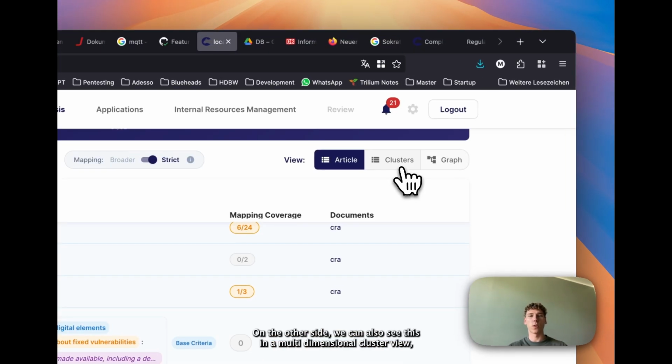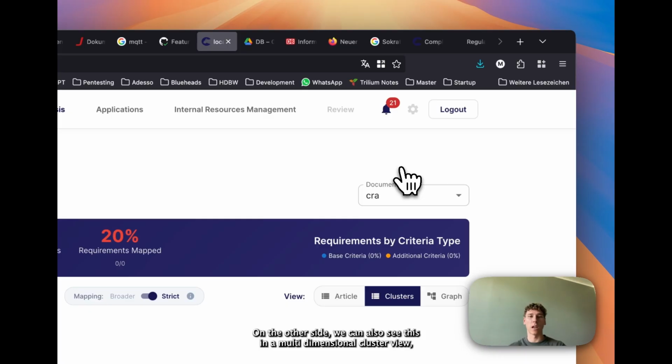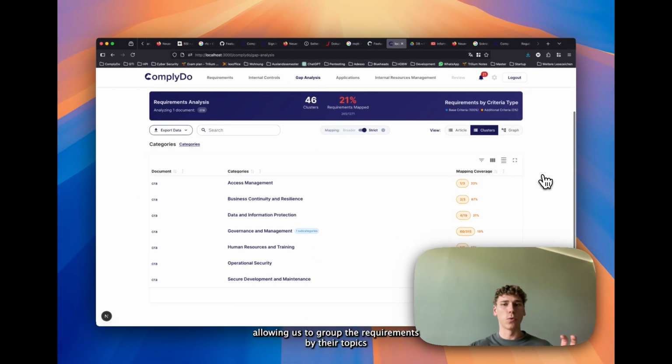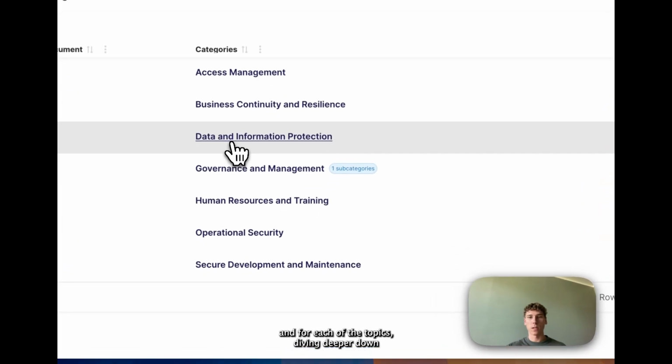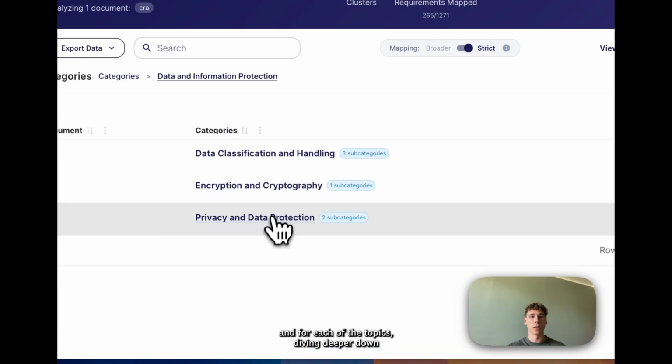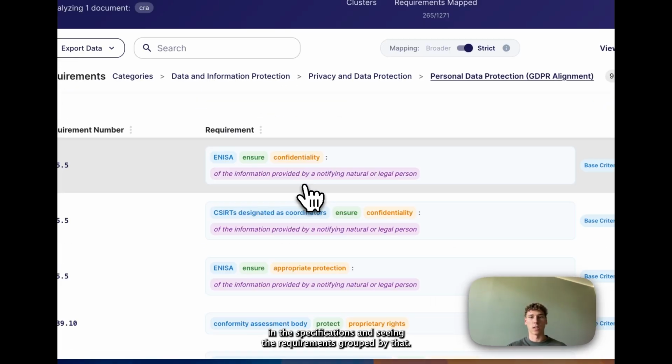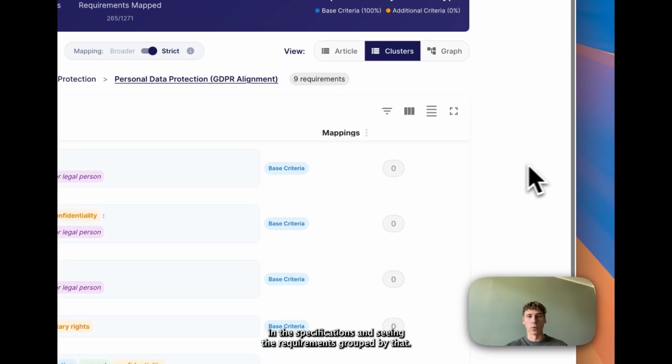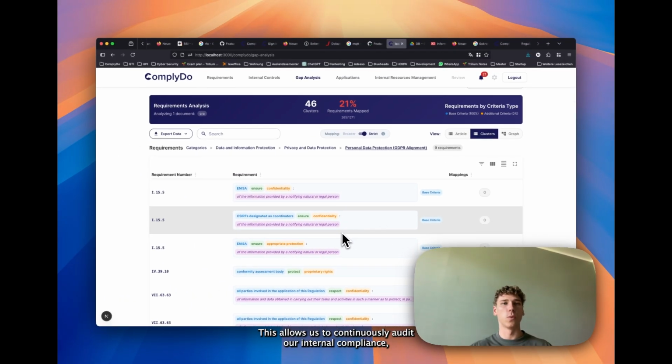On the other side, we can also see this in a multi-dimensional clustered view, allowing us to group the requirements by their topics. And for each of the topics, diving deeper down in the specifications and seeing the requirements grouped by that. This allows us to continuously audit our internal compliance, see how it reflects the requirements from the external requirements that we uploaded and that we maintain in our system.